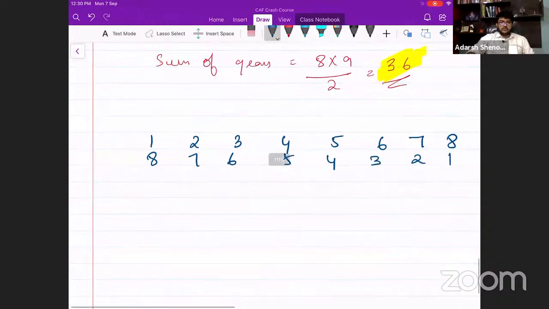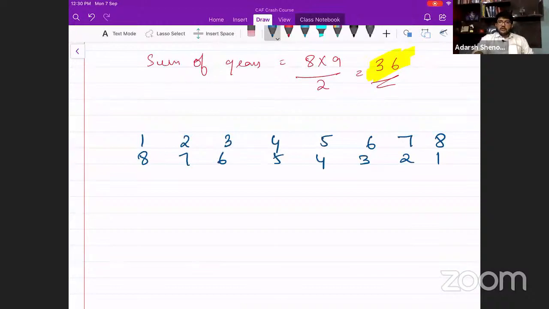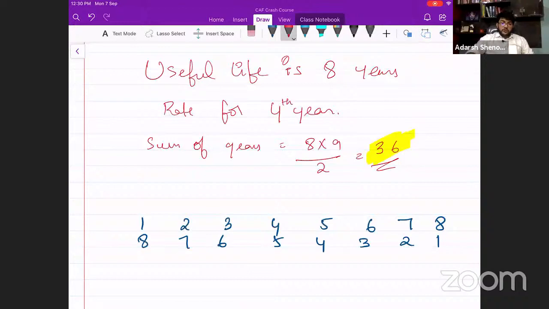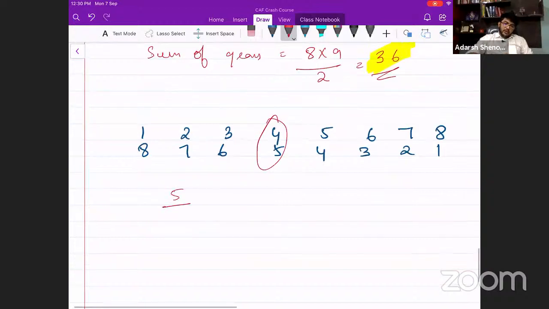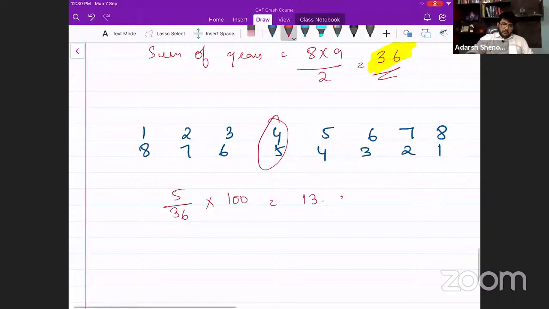Wow, what rocket science. Now, I asked for the fourth year, right? For the fourth year, what is the numerator going to be? It is going to be 5. So how to calculate the rate now? 5 divided by 36 into 100. 13.88 percentage, or 89 percentage.